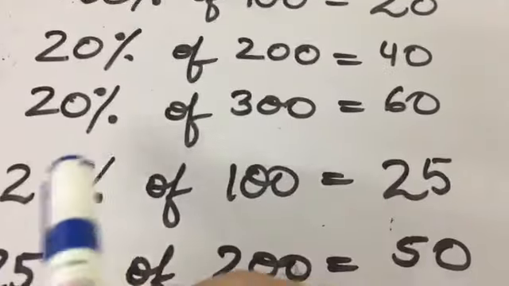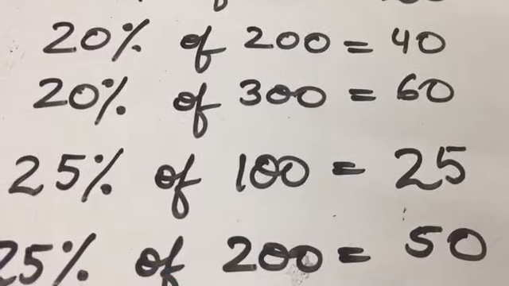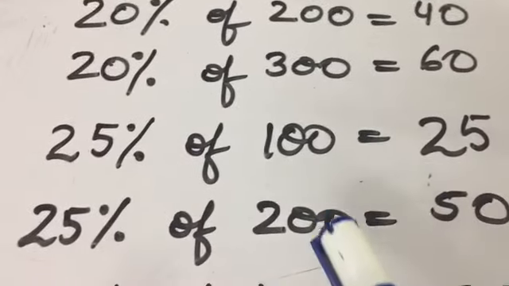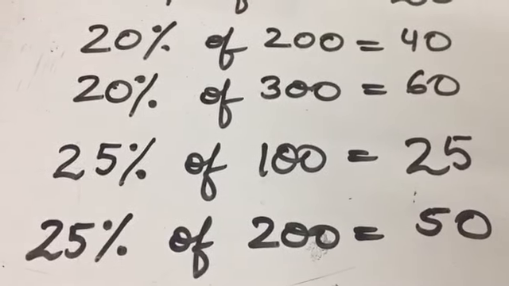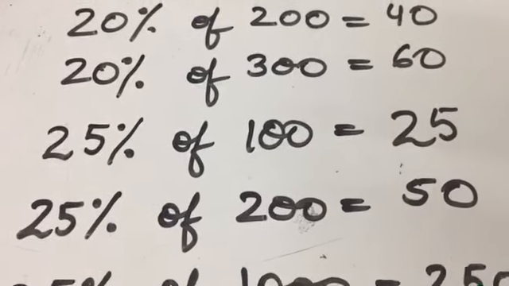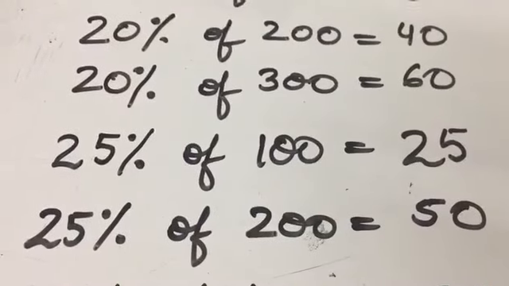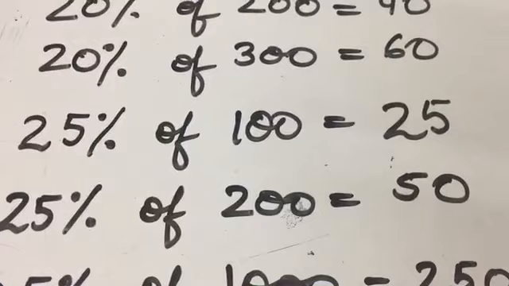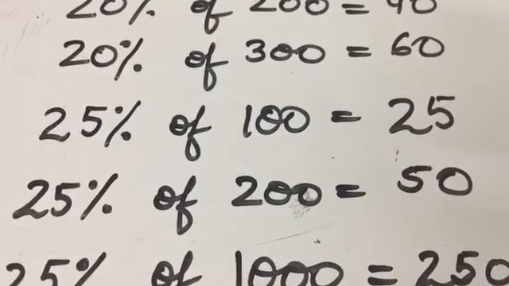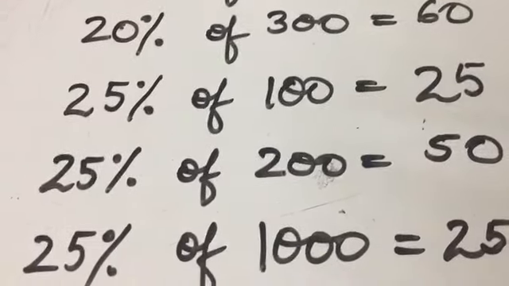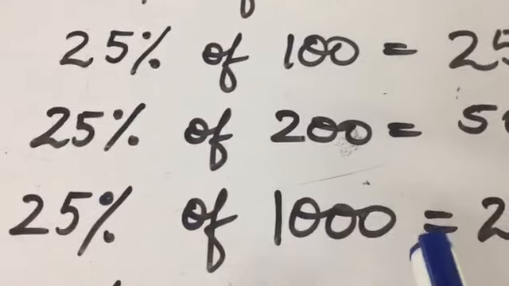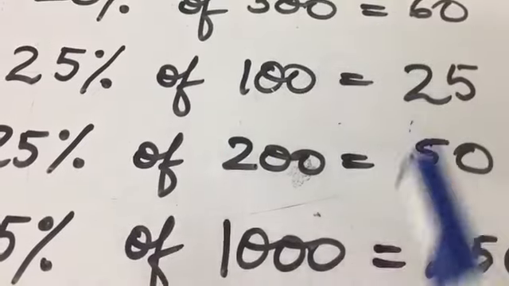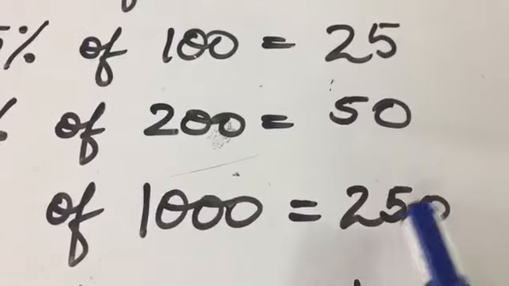Similarly, when it comes to 25% of 100, you know it is 25. So if there's a discount of 25% off and the price is 200, then you will think, okay, how much is the discount? Now you need a pen and a paper? No need. For 25%, just calculate out of 100, it is 25 rupees. So 200 will be double of 25, 50 rupees. If it is 300, it will be 75 rupees and so on. Clear? And if it is 1000 rupees, that's very easy. 100 into 10 times, no? So 25 into 10 becomes 250.